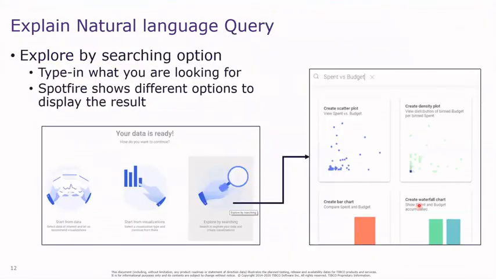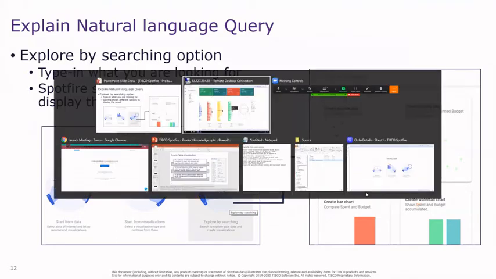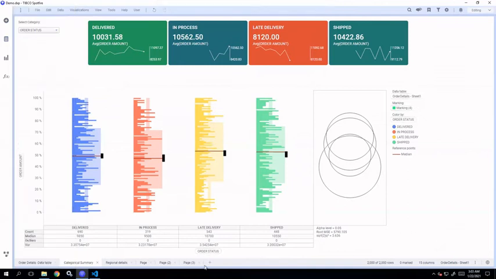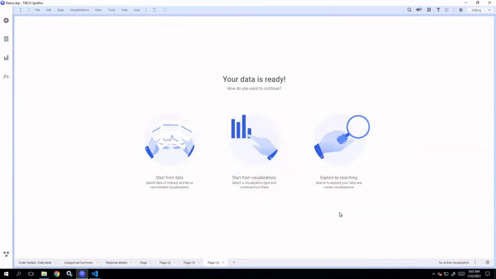Next is natural language query. Now, how natural language query works in Spotfire is, you can open it either by using the option explore by searching, or you can directly click on the find icon from the menu bar. Now here, how do you perform a natural language query? By providing the column names. You need to be aware of the column names in a data table to use this particular feature.